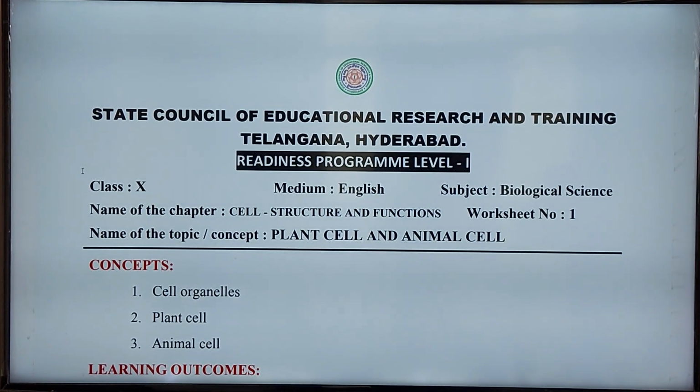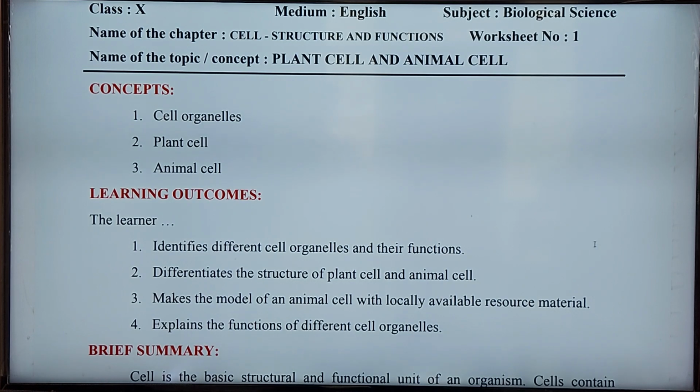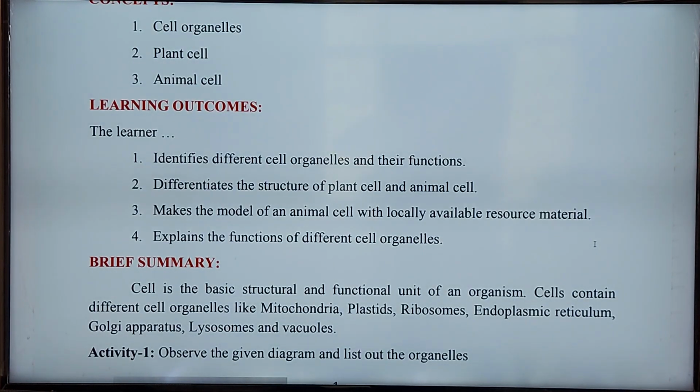Okay, dear students, today our chapter is cell structure and functions. In this lesson you are going to understand the cell organelles, plant cells and animal cells. Dear students, from this lesson you will get learning outcomes about identifying different cell organelles and their functions, and you will be able to differentiate the structure of plant cell and animal cell.